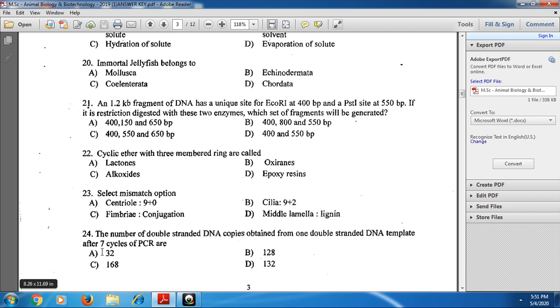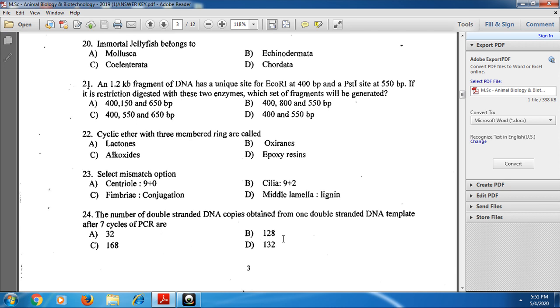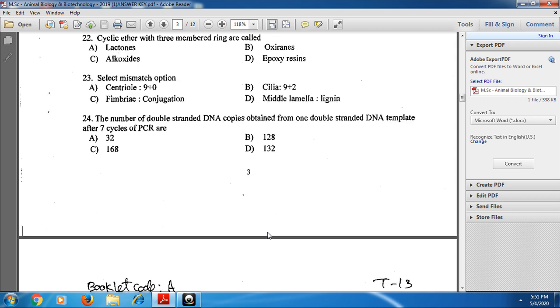And next, 24: the number of double-stranded DNA copies obtained from one double-stranded DNA template after 7 cycles of PCR. Option B is the correct answer. How many copies are present after 7 cycles? It is 128.